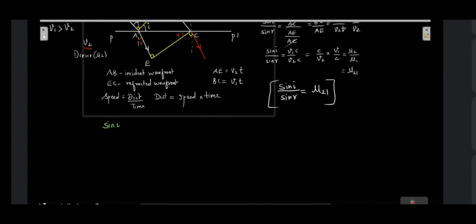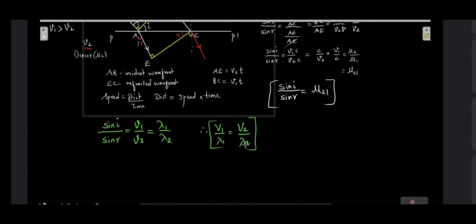Sine of i upon sine of r will be equal to V1 upon V2, which can also be written as lambda 1 upon lambda 2, that is the ratio of their wavelengths. So from here we can also say, for problems we can use this relation, that V1 upon lambda 1 will be equal to V2 upon lambda 2. This relation can also be utilized in the problems.